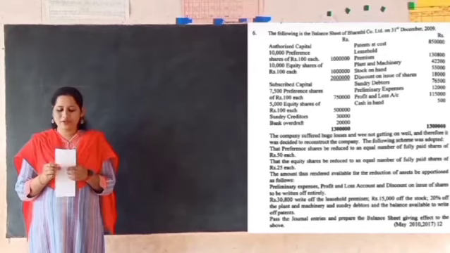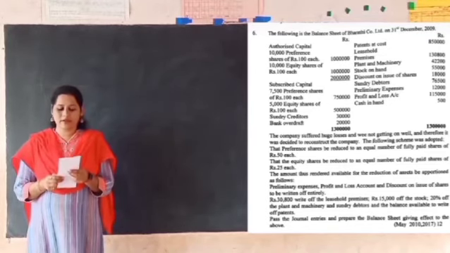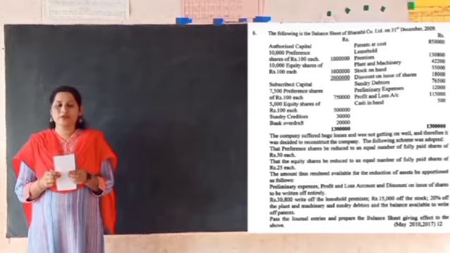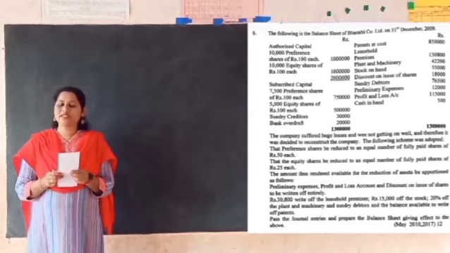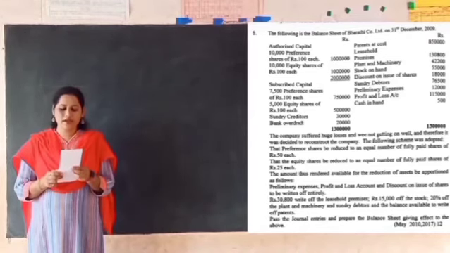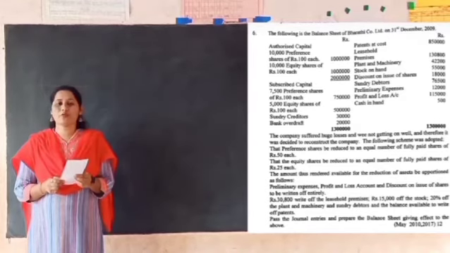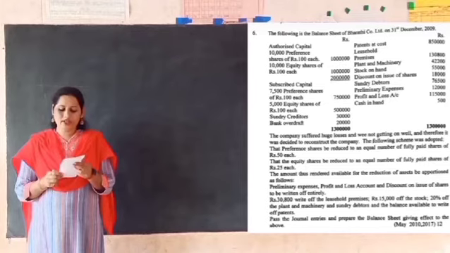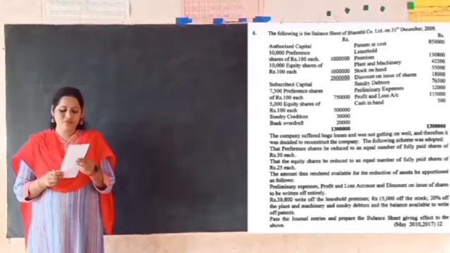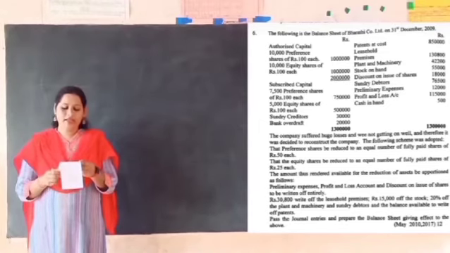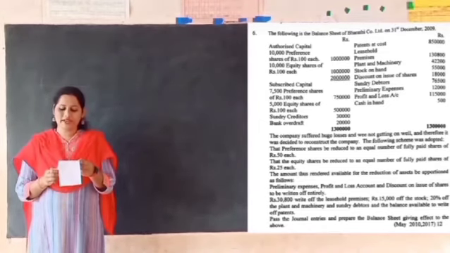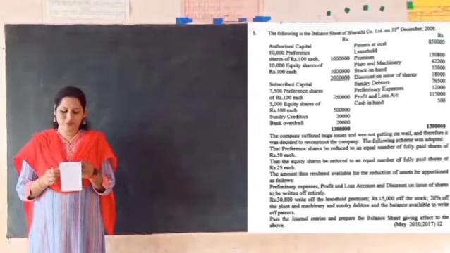The company suffered huge losses and were not getting on well, and therefore it was decided to reconstruct the company. The following scheme was adopted. The first point, that the preference shares be reduced to equal number of fully paid shares of rupees 50 each, that the equity shares be reduced to equal number of fully paid shares of rupees 25 each, and the third point, the amount thus rendered available for the reduction of assets be apportioned as follows.